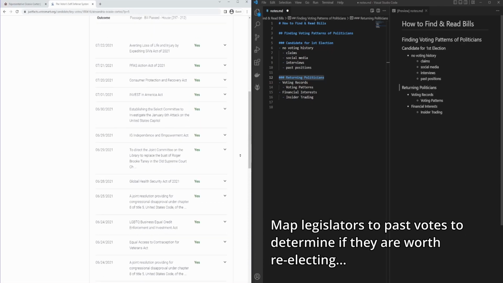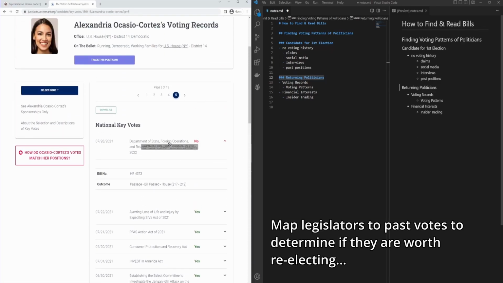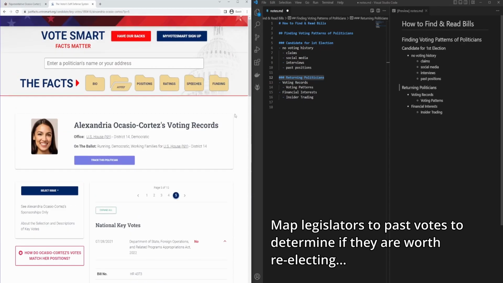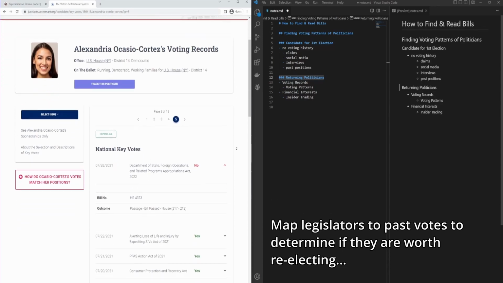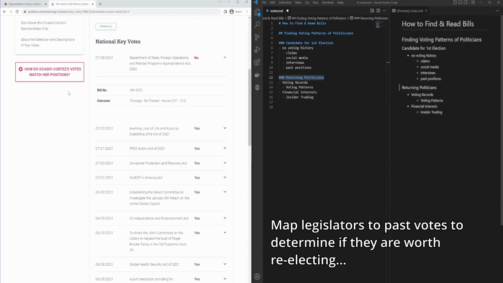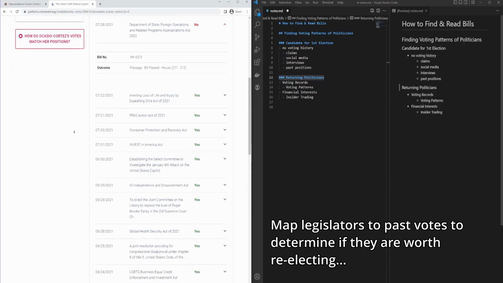Let's find one she voted no on. You can see Department of State, Foreign Operations, and Related Programs Appropriations Act 2022. That's a no vote. So by going to VoteSmart or GovTrack or ProPublica or a number of these other websites, you can find the votes, and it even says right here, how does this politician's votes match her positions? This is what we're trying to find out.